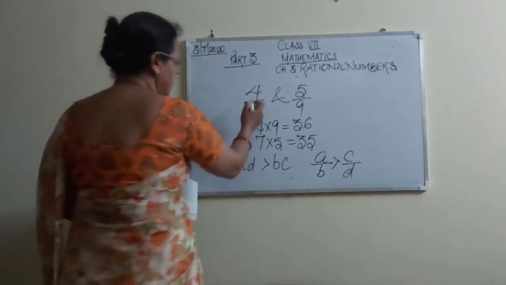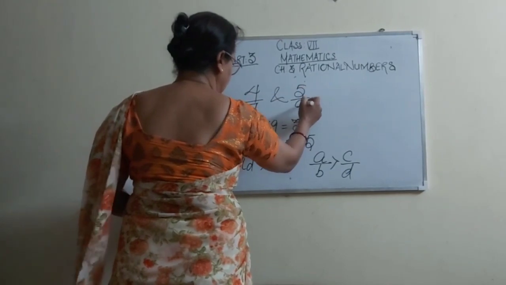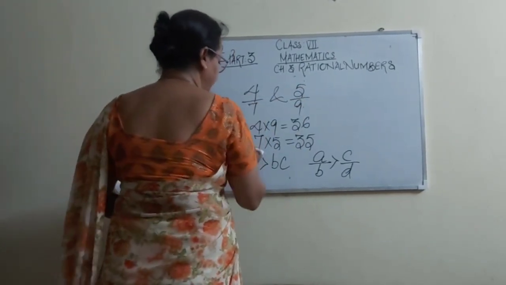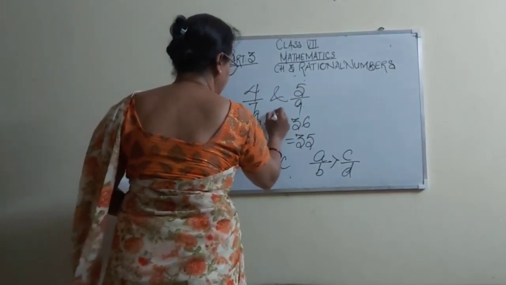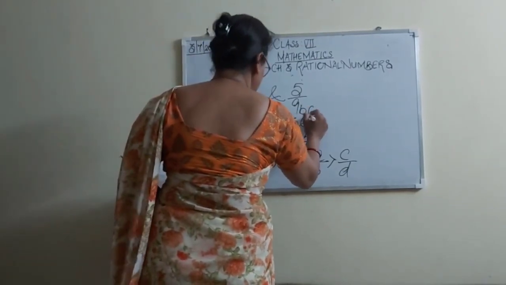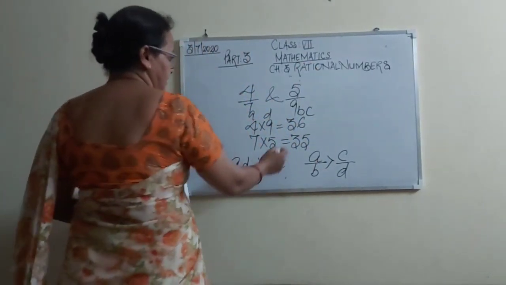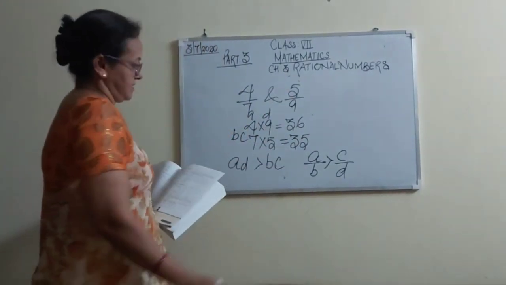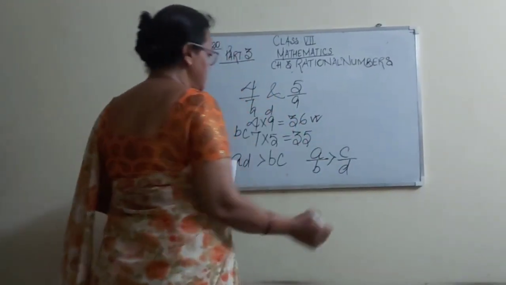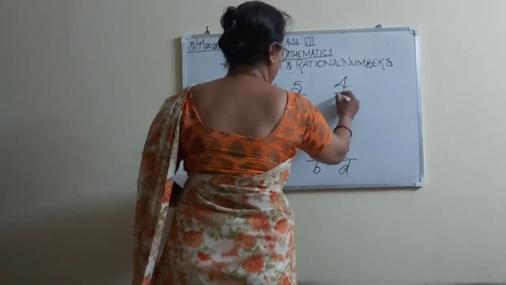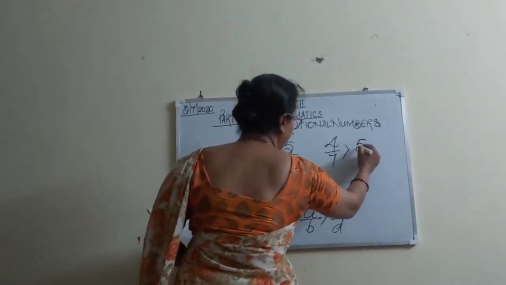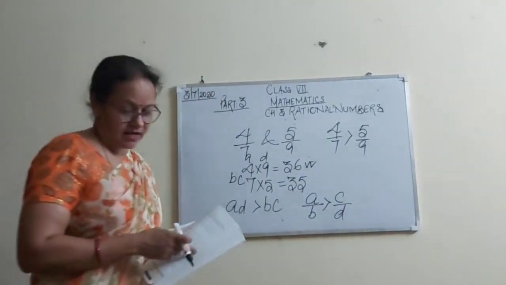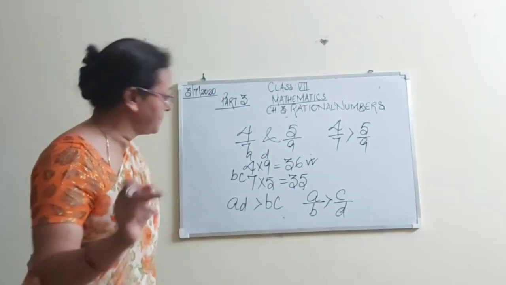Now, this is A, B, C, D. Which one is greater? This is AD, and this is BC. Which one is greater? This is greater. So which one is greater? 4 by 7 is greater than 5 by 9. That's right. And I have told you one more method.